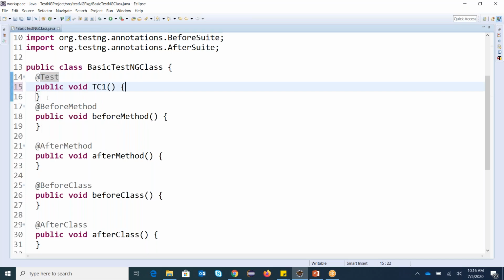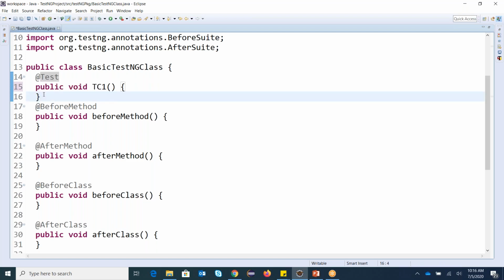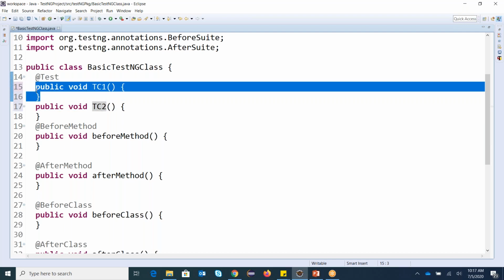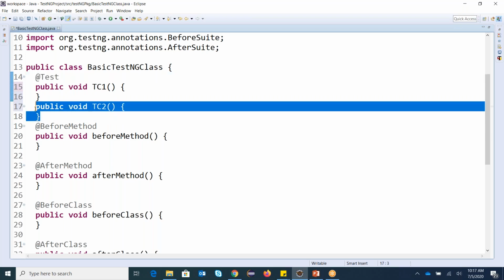Okay, so for example, I'm copying this and pasting here, and I'm making this TC2. That doesn't mean there are two test cases, because I again repeat, if before any method there is @Test, then only it will be treated as a test case.